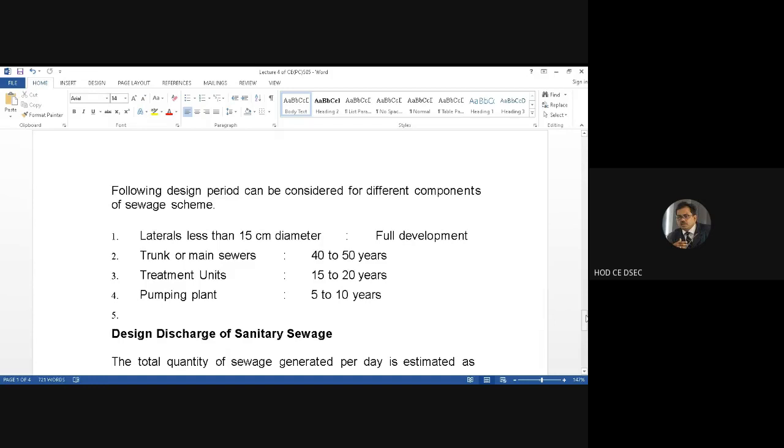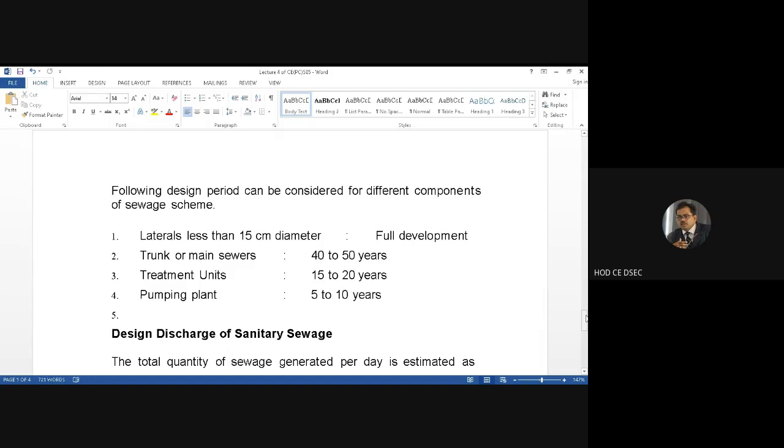Now coming to trunk or main sewers, these are designed for 40 to 50 years, considering the material longevity, material properties, and all these things. Accordingly, the population forecasting is also done for these years, so that there is no change in the wastewater for the coming 40 to 50 years.